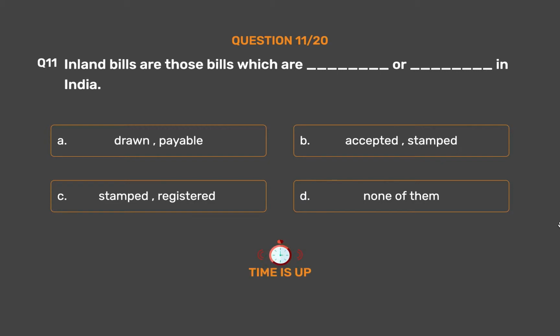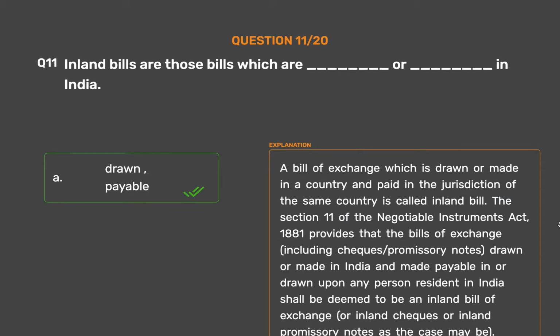The correct answer is Option A. Drawn, payable. A bill of exchange which is drawn or made in a country and paid in the jurisdiction of the same country is called inland bill. Section 11 of the Negotiable Instruments Act, 1881 provides that the bills of exchange, including checks/promissory notes, drawn or made in India and made payable in or drawn upon any person resident in India shall be deemed to be an inland bill of exchange, or inland checks or inland promissory notes as the case may be.